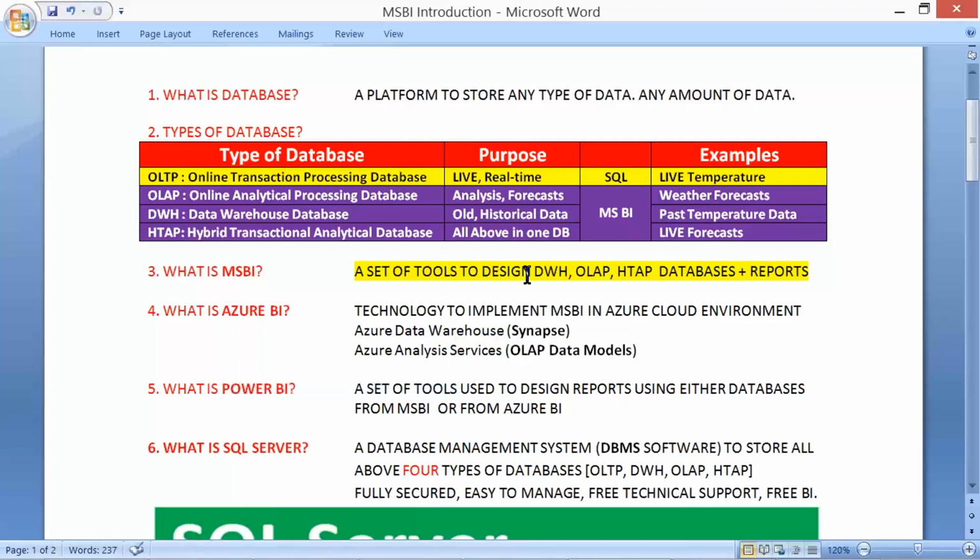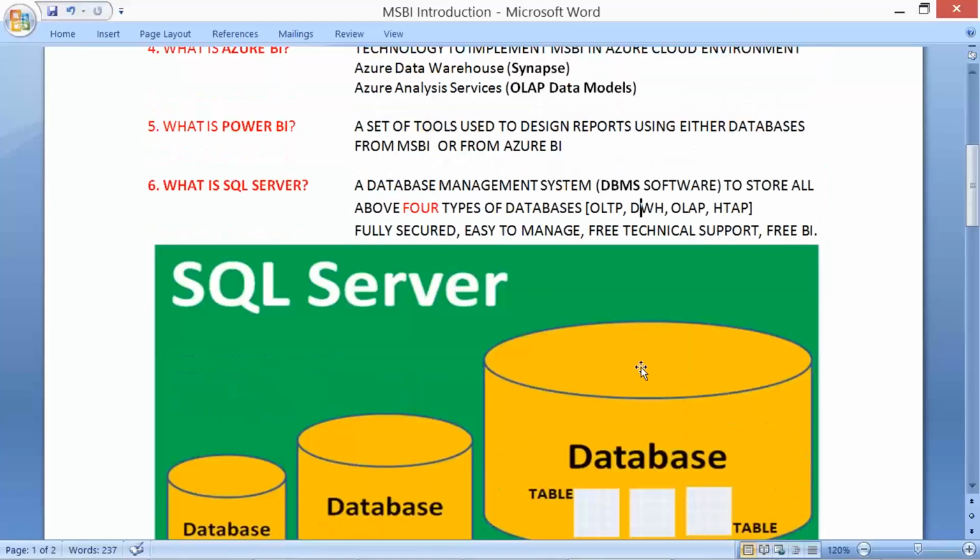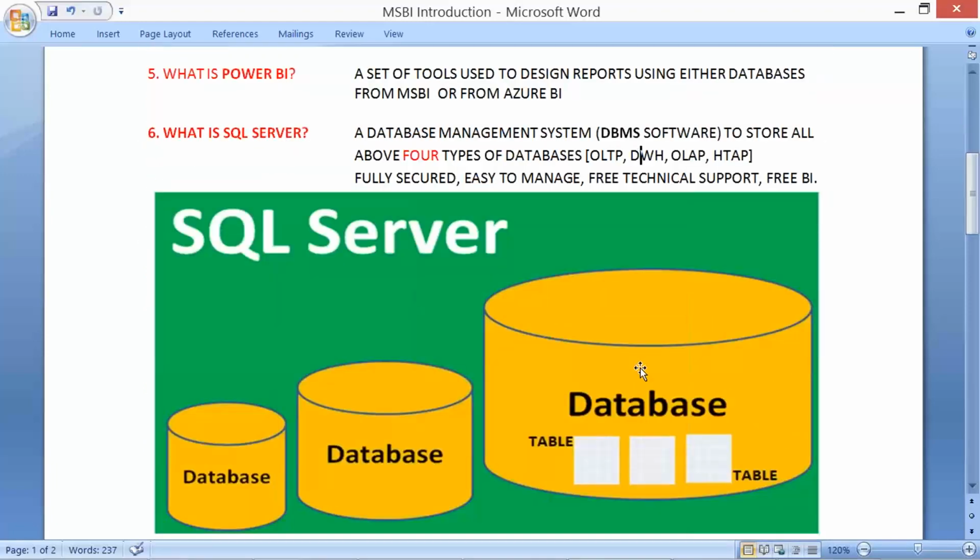Now, where to store these databases for happy reporting? SQL Server, a database management system to store them, is software that we need to install in the very first class of our course. The software needs to be installed on our computer, or we can get it in some cloud, to store all the above four types of databases. Fully secured, easy to manage, with free technical support and free BI.